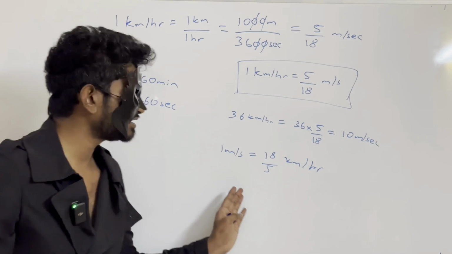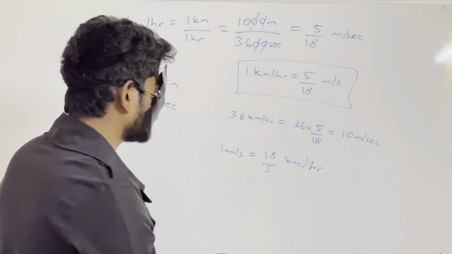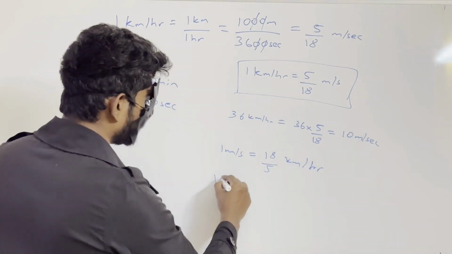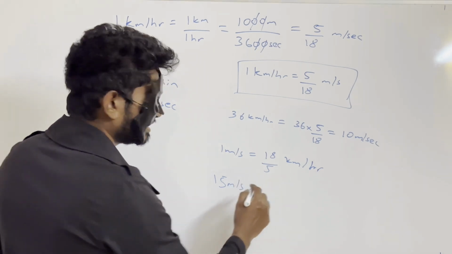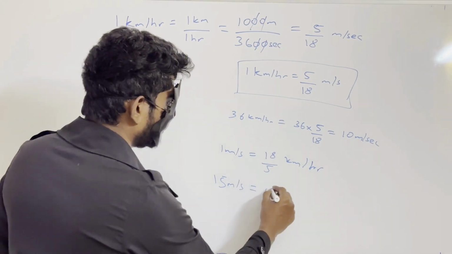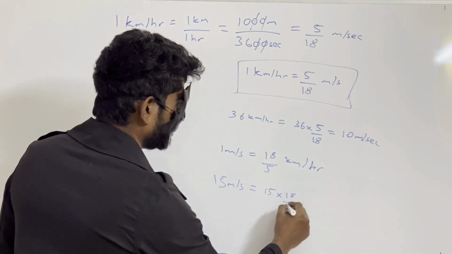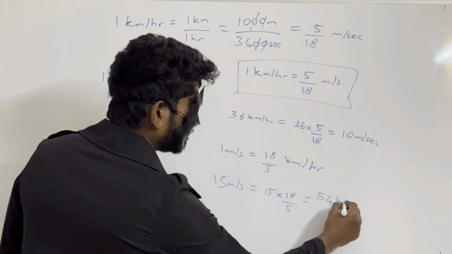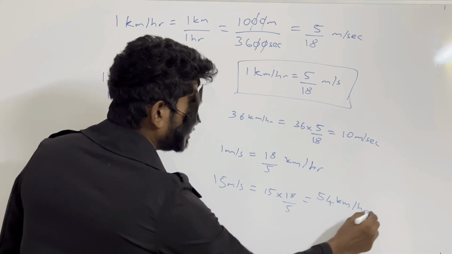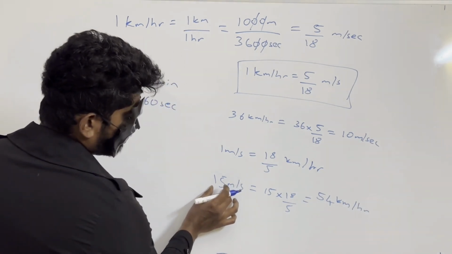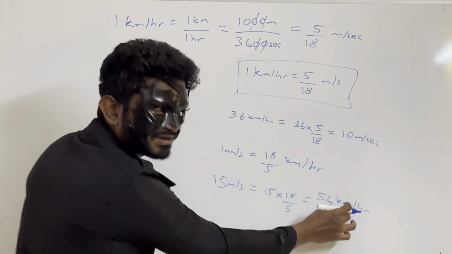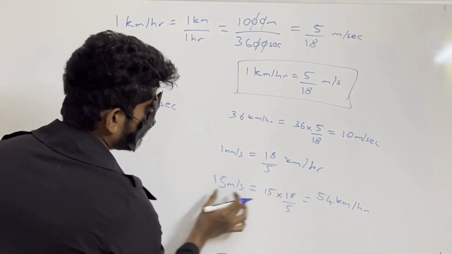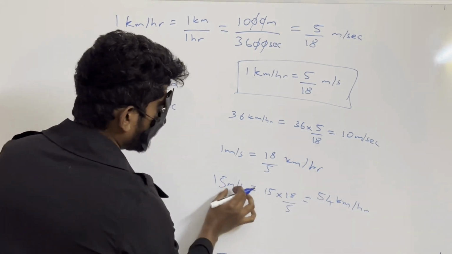I am teaching you all these basic concepts because questions are asked based on this. I will be solving a previous year question after this. So maybe you can ask, 15 meters per second, what is the value in kilometers per hour? It's nothing but 15 into 18 by 5, which is equal to 3 into 18, that is 54 kilometers per hour. So again, meter is a small unit, so 15 is a small value, and kilometer is a bigger unit, so we get a bigger value, that is 54.